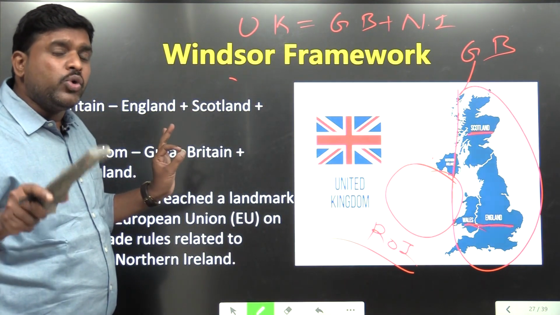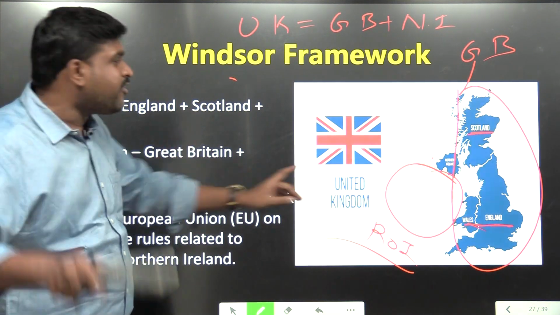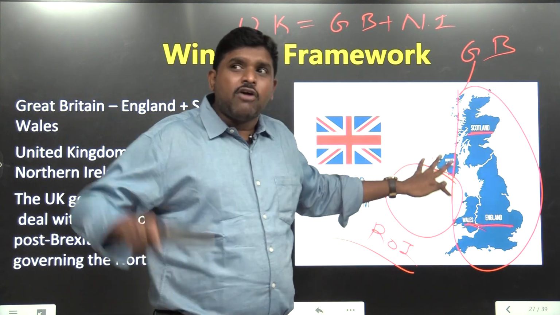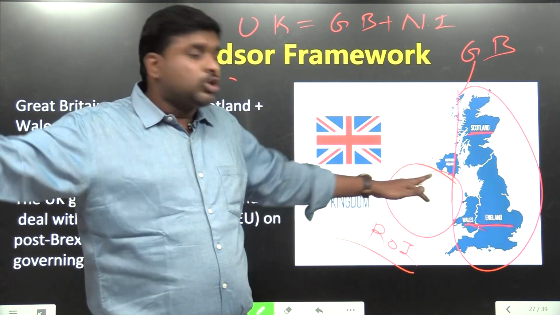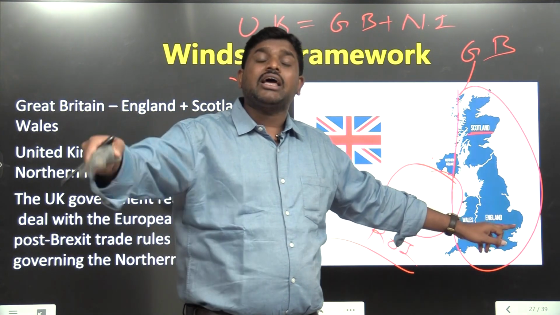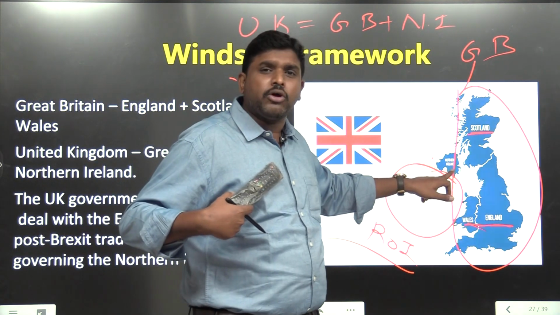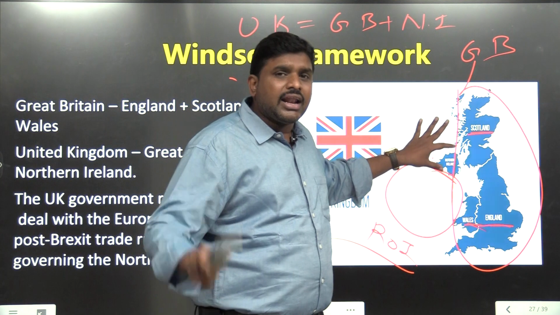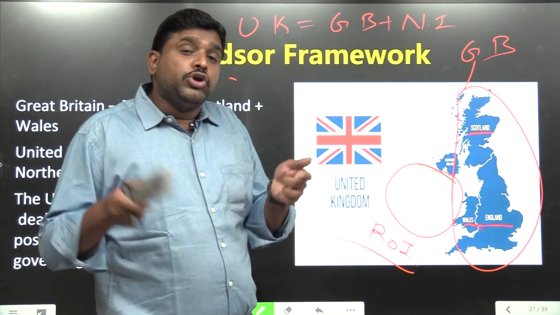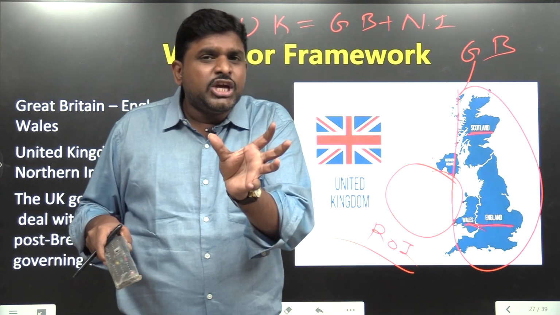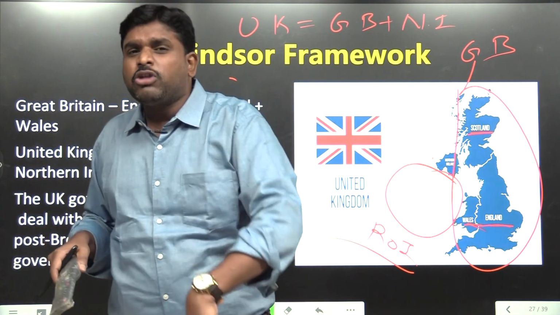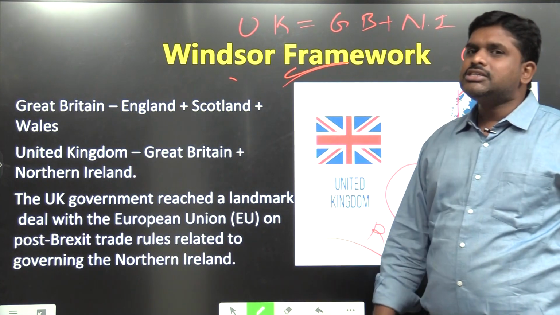Windsor Framework, whereby the UK made an agreement with the European Union only for Northern Ireland. Why? Because Northern Ireland is run by an autonomous body, so they want to connect with the European Union. So they demanded of the UK that since we are coming out of the European Union, but we don't want to come out. So the UK told Northern Ireland, you can connect with the European Union with respect to trade. So the agreement where the UK's autonomous region, Northern Ireland, can now trade with European Union countries is called the Windsor Framework.